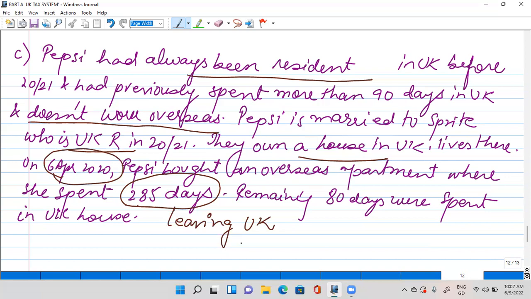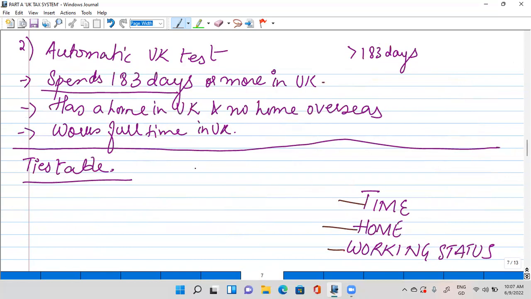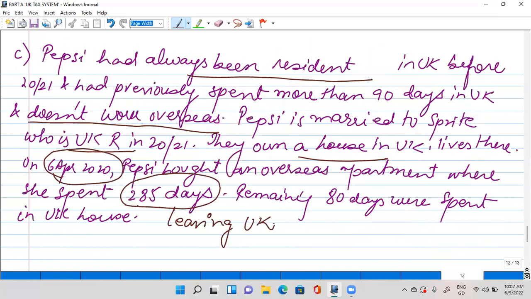Okay. The second test we will do is the automatic UK test. Does she meet this test? What do you think? She does not satisfy any of the automatic UK tests because she is spending more than 183 days overseas. So she does not satisfy the UK test as well. She has an overseas home, she doesn't work in the UK. So for these conditions, we are going to do the sufficient ties test.